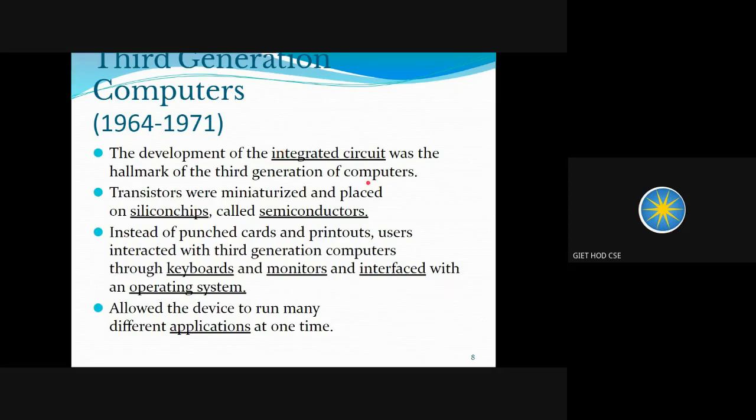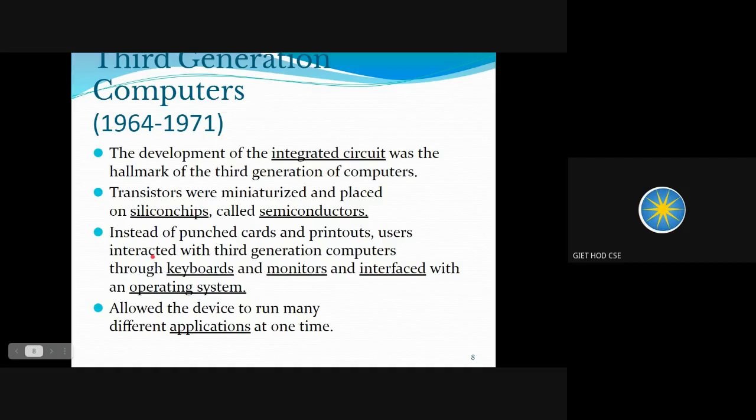They are the electronic devices that are used inside the computers. So the development of the integrated circuit was the hallmark of the third generation computer. So transistors were miniaturized and placed on silicon chips. These silicon chips were known as semiconductors. So semiconductors were used in case of third generation computers.